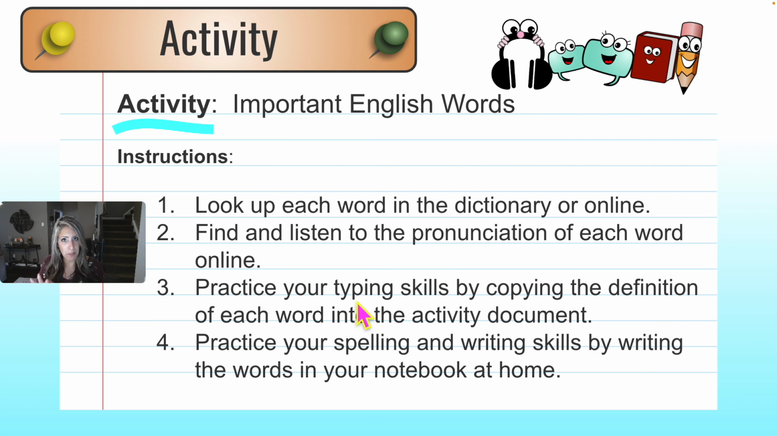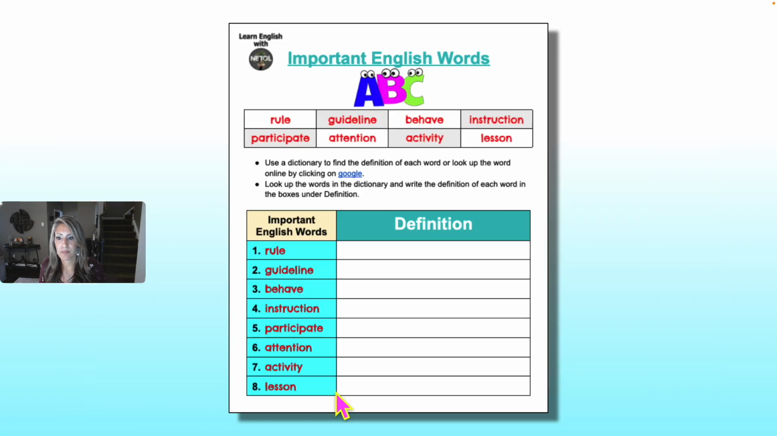Practice your typing skills, so computer typing skills, by copying the definition of each word into the activity document. In order to do that, you will have to use the doc format. And lastly, you can do extra English practice. You can practice your spelling and writing skills by writing the words and their definitions in your notebooks at home.